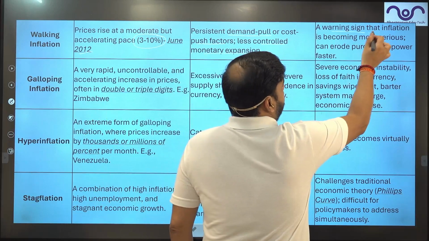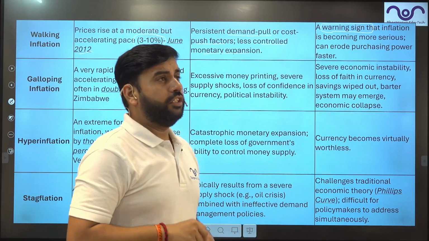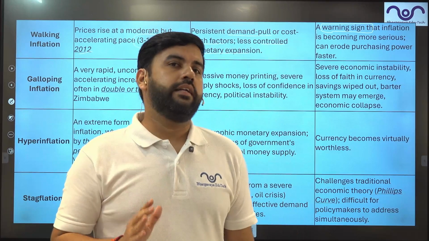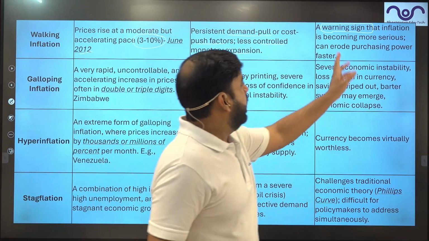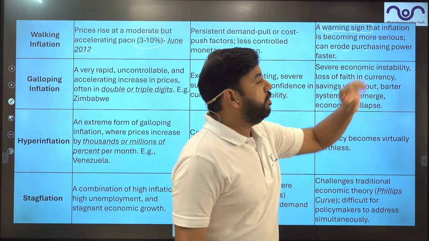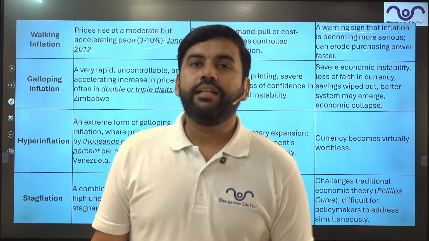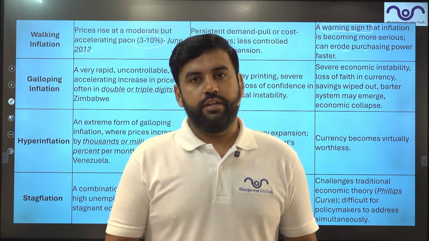A warning sign, yes. If the inflation touches 2 digits, it's a warning sign. We should understand that properly, right? It is becoming more serious. It can erode the purchasing power because as things are becoming more and more expensive, people stop buying, because they cannot afford everything.